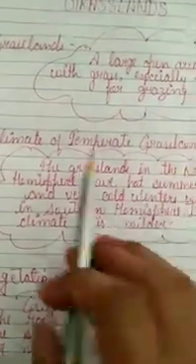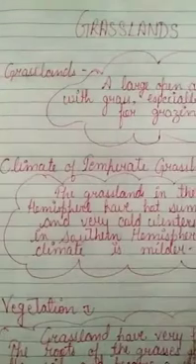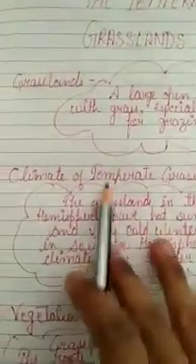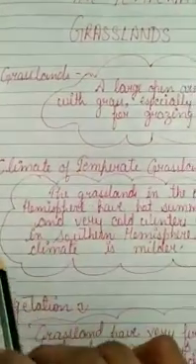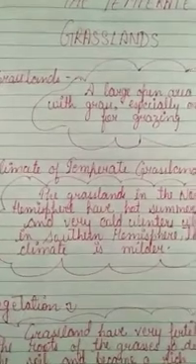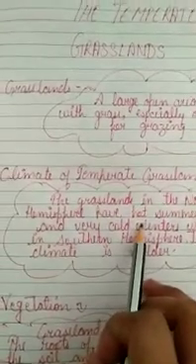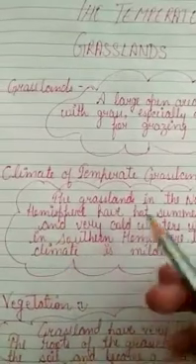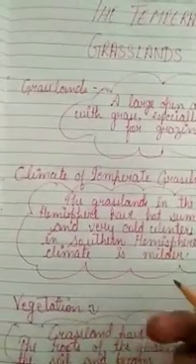So next we talk about the climate of a temperate grassland. The temperate zone receives slightly slanting rays of the sun, so it is cooler and drier than the areas in the torrid zone. The grassland in the northern hemisphere have hot summer and very cold winter, and there are longer days and shorter nights in summer and shorter days and longer nights in winter.